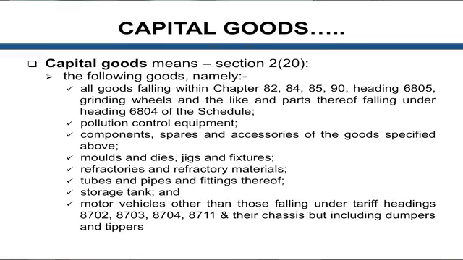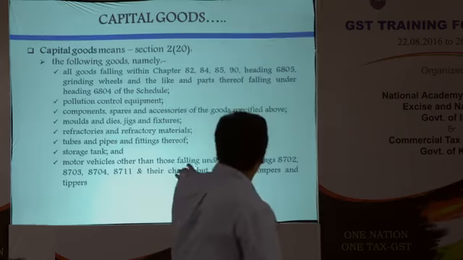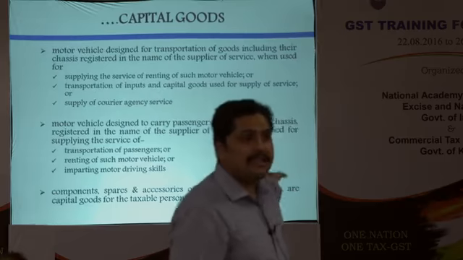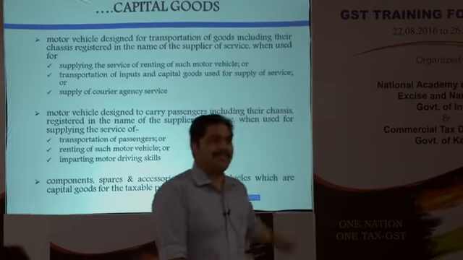Motor vehicles used for, that is separate. What you are telling is about services, which I have told specifically, sir. Capital goods, section 2, subsection 20. This is completely separate. I am speaking about motor vehicles very separately. Only those things which I have defined here should be used within the premises. The other things, which can be used by anybody for anything, are separately discussed here. That is motor capital goods separately, sir.